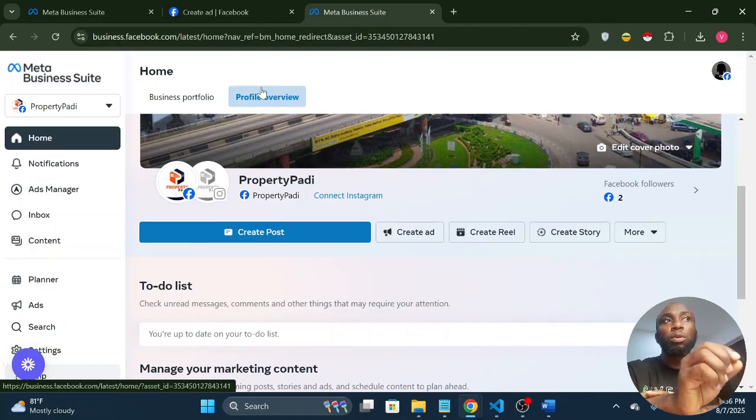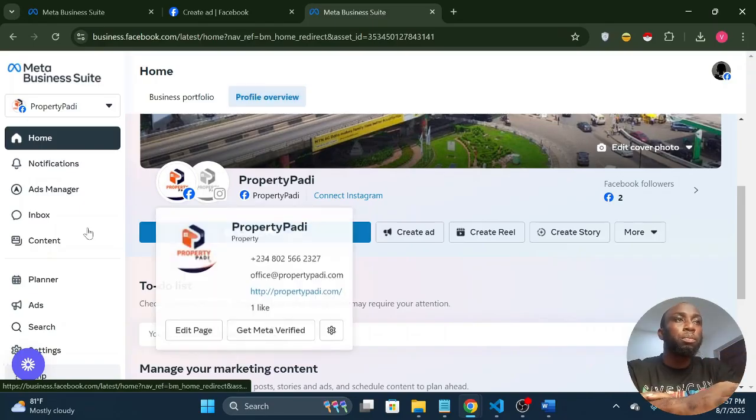Then you change your view settings to desktop on your mobile device, or you can decide to download the Meta Ads Manager on the Google Play Store or your App Store. You download it and install it on your device and follow exactly what we are doing. It's the same thing, but I'm using a desktop.